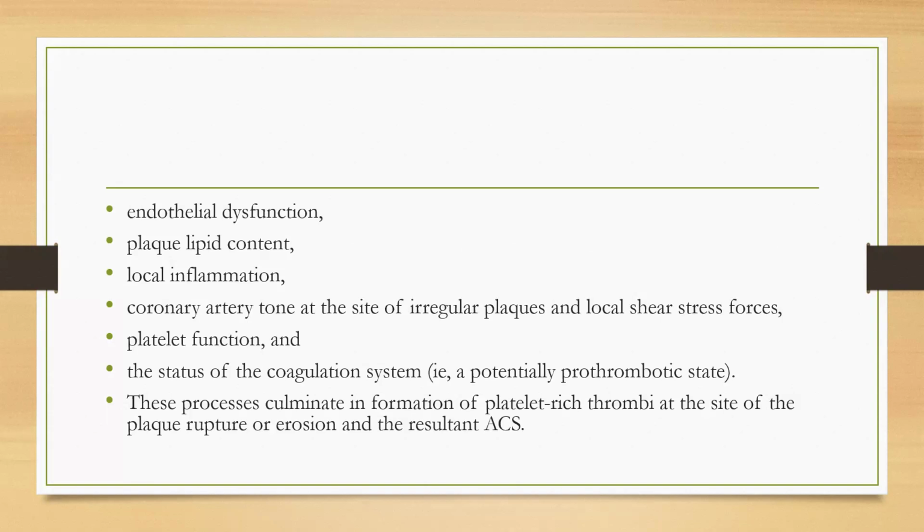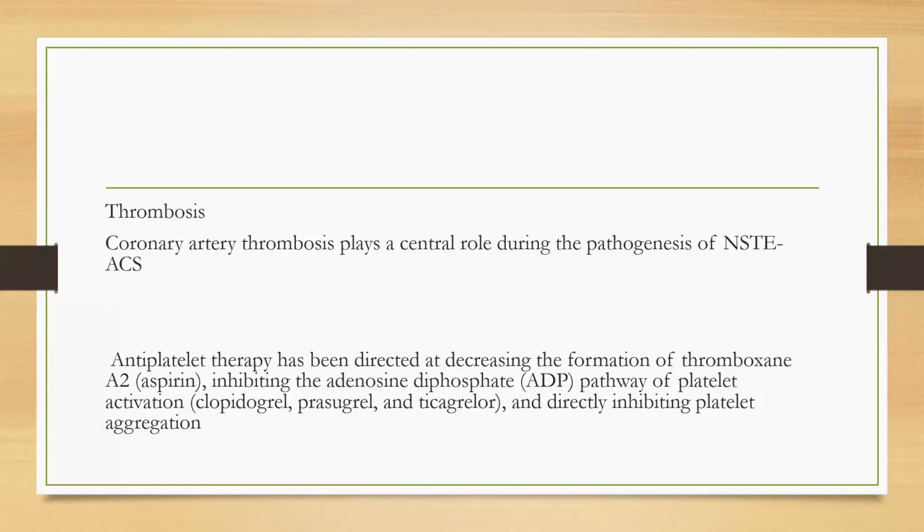This process culminates in the formation of platelet-rich thrombi at the site of plaque rupture and erosion, and it results in acute coronary syndrome. So coronary artery thrombosis plays a central role in the pathogenesis of NSTE-ACS.